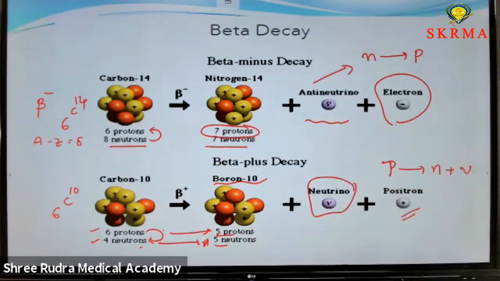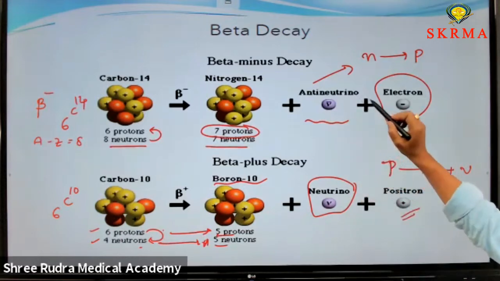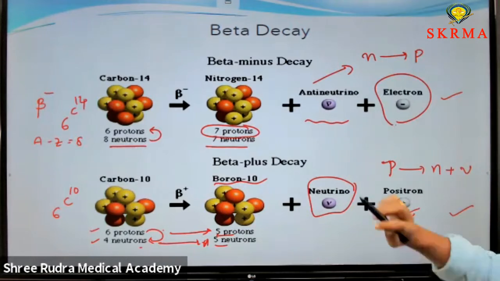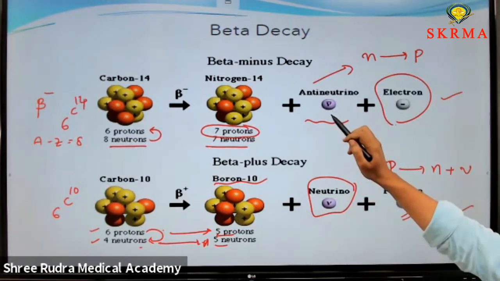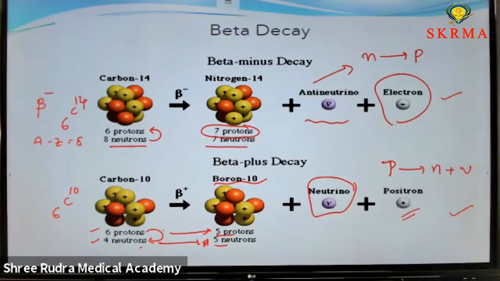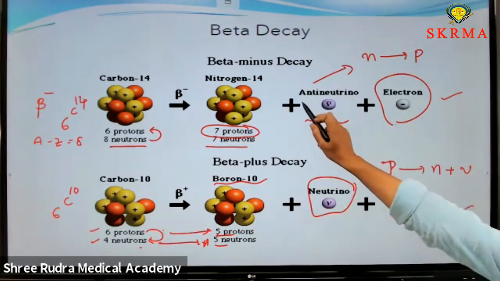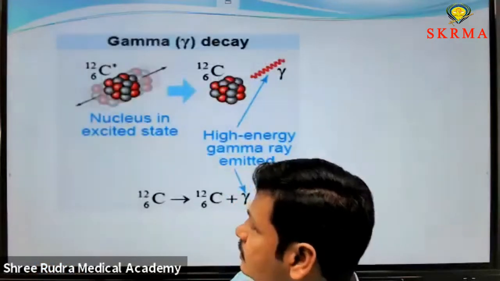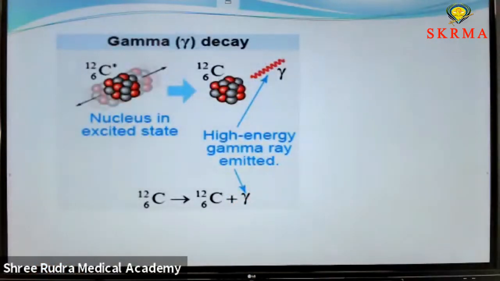These two things are also very important. You should keep in mind: here, antineutrino is released; here, neutrino is released. Beta plus decay and beta minus decay are very important. In last year's NEET examination, I saw a question regarding beta minus decay: what is the supplementary particle in beta minus decay? The answer is antineutrino.